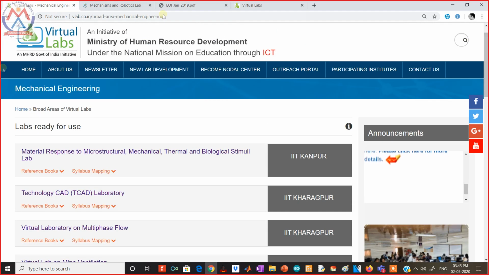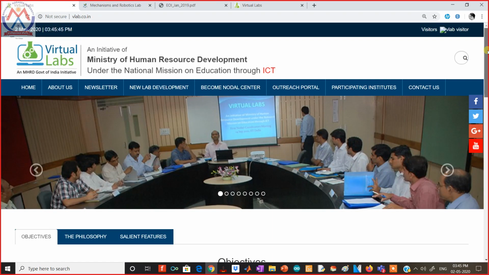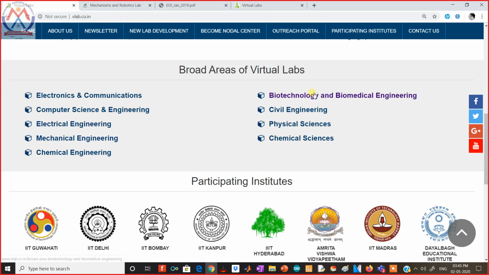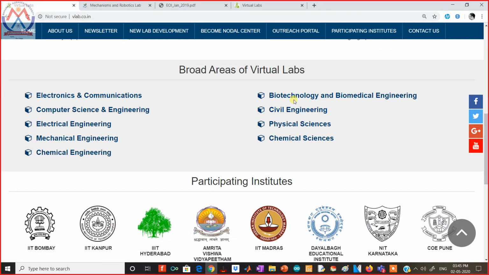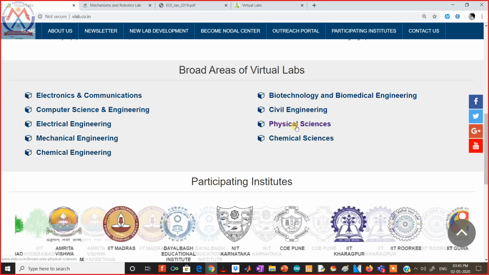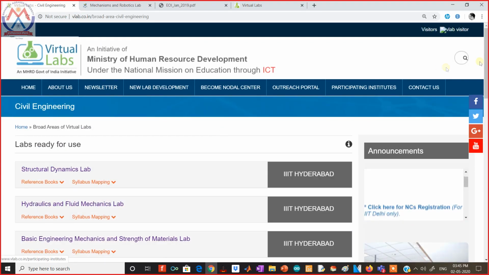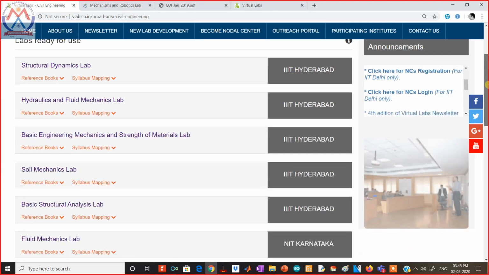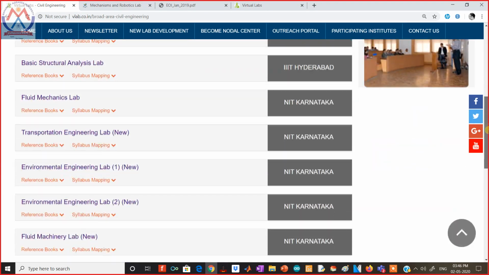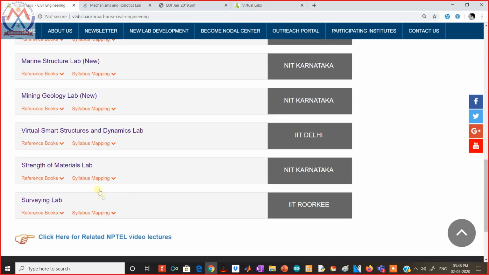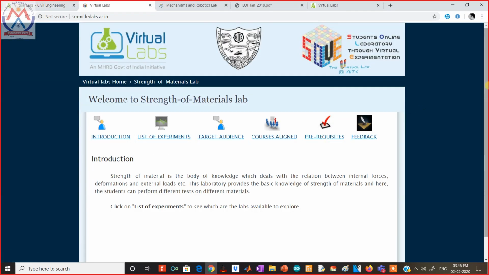Now let's go to the civil engineering lab, and at the last we will cover the biotechnology lab. After civil engineering, we will cover the physical sciences lab. Now for the civil people, let's go to the strength of materials lab.